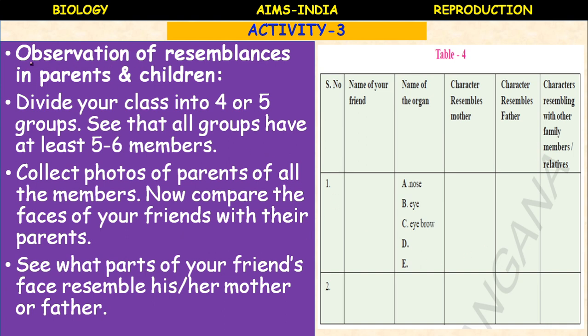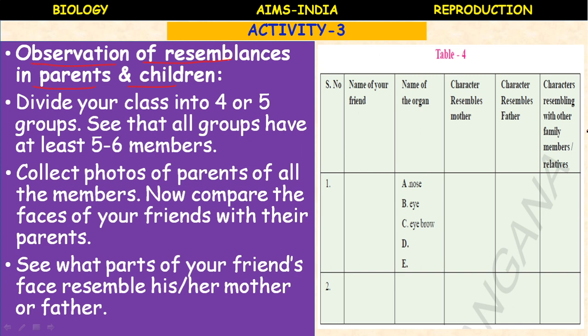So here, what is the activity name? Observation of resemblances in parents and children. As we have discussed, when you look at your brothers or sisters, you can recognize some characters in them similar to those of their mother or father. This activity is very interesting.